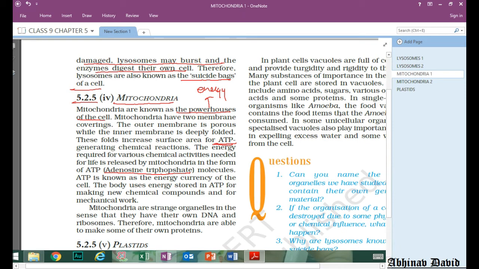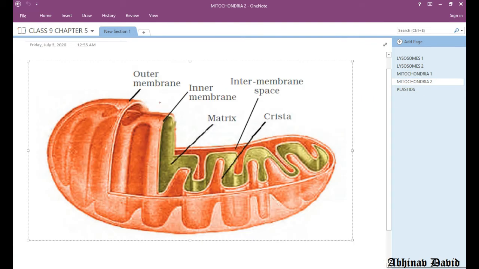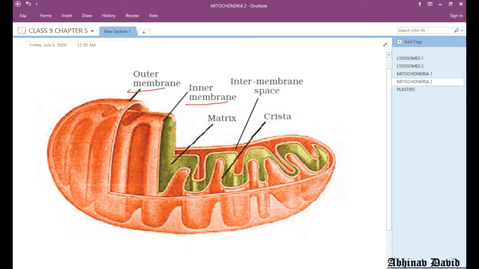Now let us see the structure of the mitochondria. Mitochondria has two membranes. Outer membrane is there and then we have the inner membrane. So it is a double membrane bound structure. Now whatever is filled inside the inner membrane is called matrix. So the jelly like substance filled inside the mitochondria is called matrix.